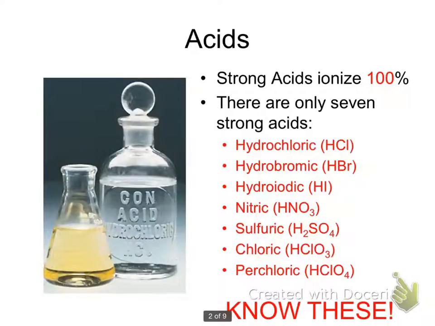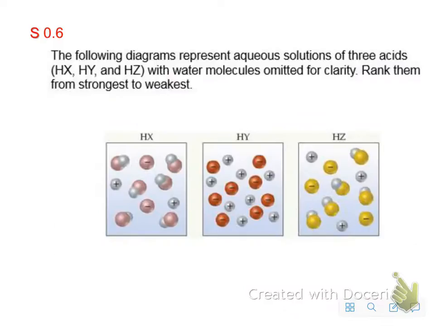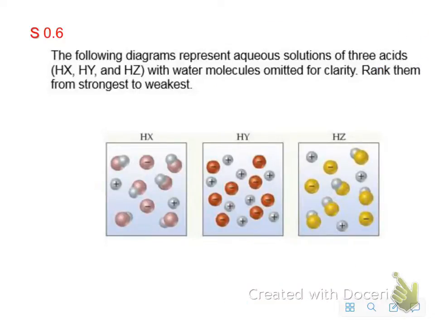Okay, I'm going to talk about acids and bases here. So you got to know what a strong acid or a strong base is. The definition of strong is that it is 100% ionized. So if I put HCl in water, all of it breaks apart. Whoops. All of it breaks apart into ions, 100%.